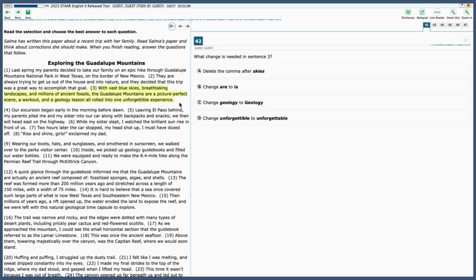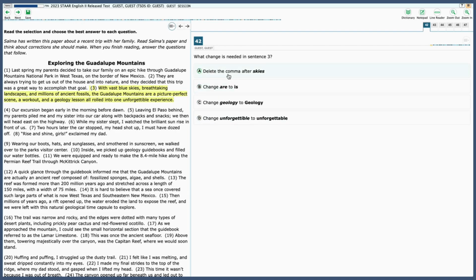With vast blue skies, breathtaking landscapes, and millions of ancient fossils, the Guadalupe Mountains are a picture-perfect scene, a workout, and a geology lesson all rolled into one unforgettable experience. Okay, that's a wordy one. Let's see what we got to change.